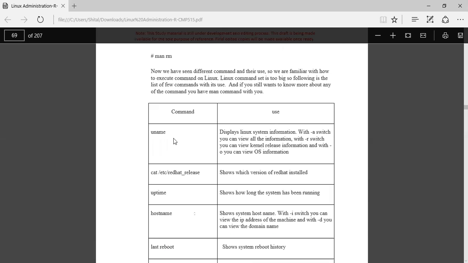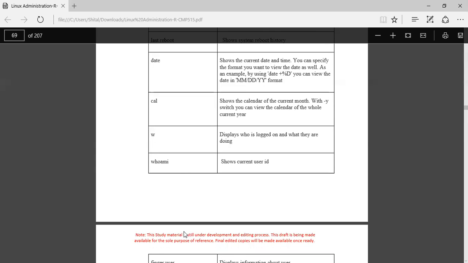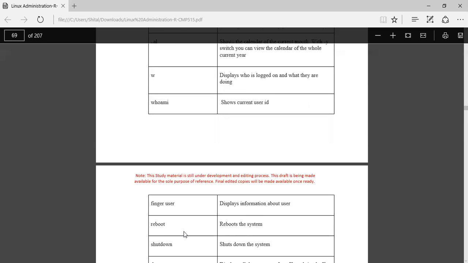These are different commands like uname, cat, which we have seen, uptime, hostname. Then last reboot, which shows the reboot information. Date shows the current date and time. Cal shows the calendar of the current month. W shows who is logged on and what they are doing. Who am I shows the current user ID.